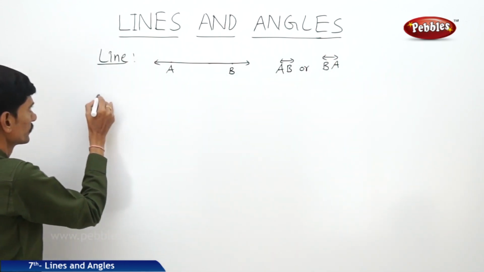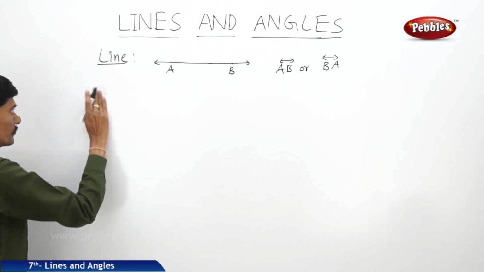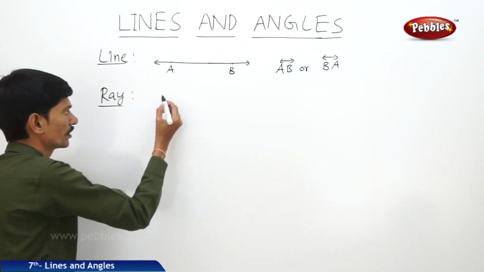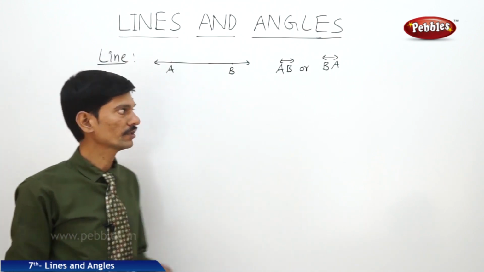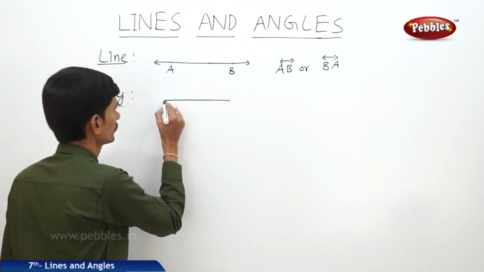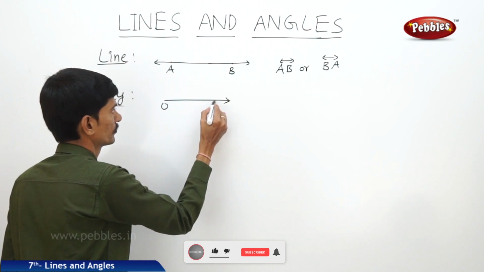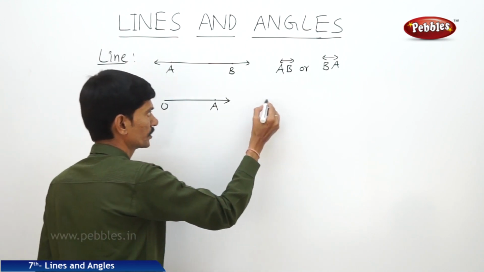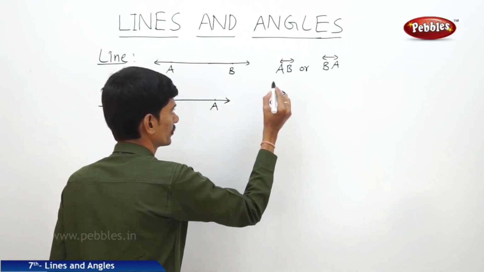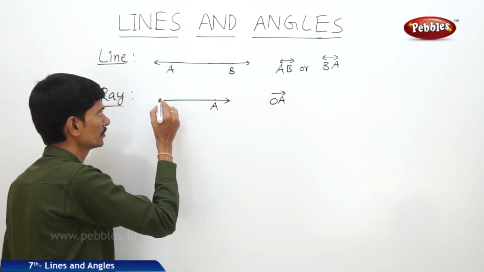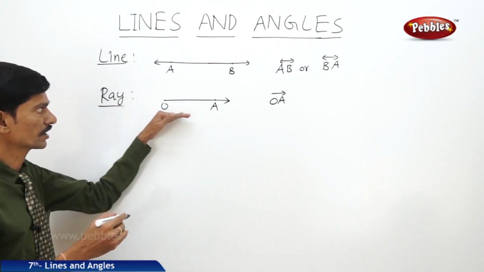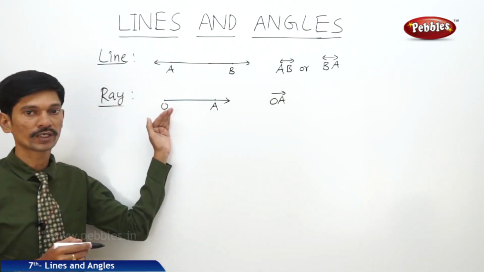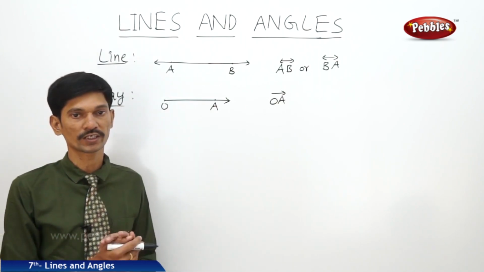Now what is a ray? A ray is a portion of the line, a part of the line. For example, now this OA is a part of the line and this can be represented as ray OA. Here O is the end point of the ray, and this ray can be extended towards the point A. So a ray has only one end point and it can be extended in only one direction.